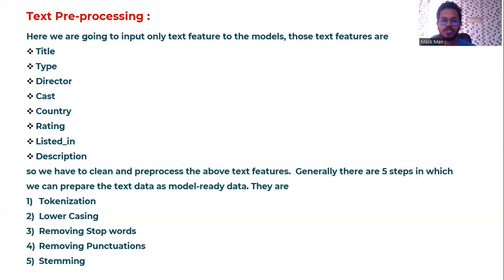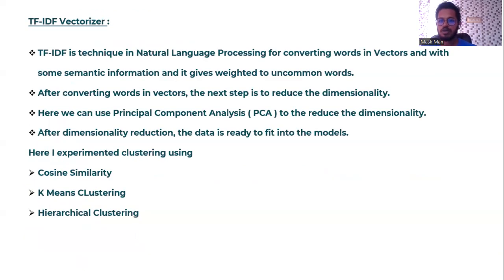Generally there are five steps in which we can prepare the text data as model-ready data. Those are tokenization and lowercasing, where we convert all the text into lowercase, removing stop words, removing punctuation, and stemming. After text pre-processing, we can convert the words into vectors using a TF-IDF vectorizer. TF-IDF is a technique in natural language processing for converting words into vectors with some semantic information, and it gives more weight to uncommon words.